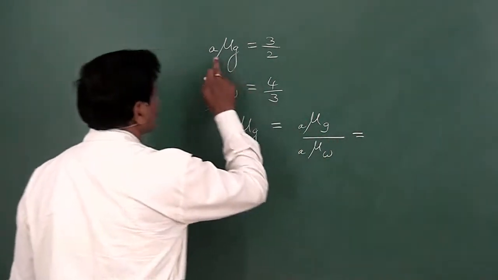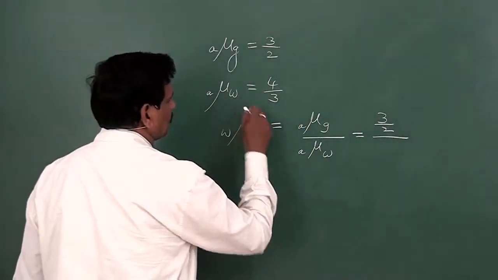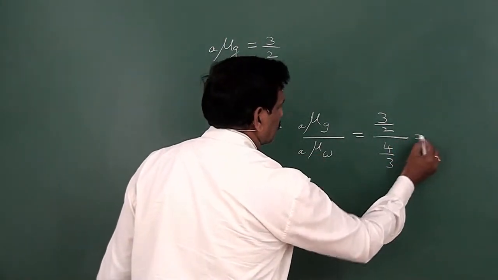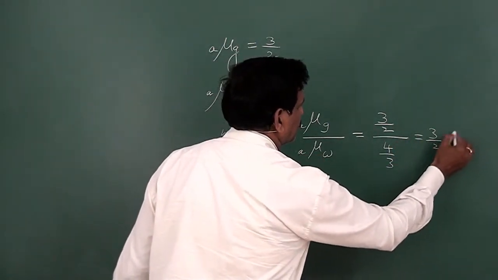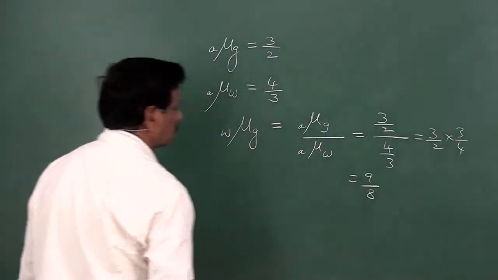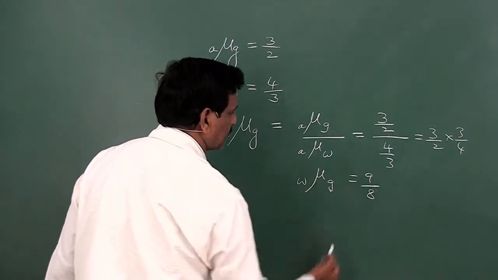Here this is given as 3/2 divided by 4/3. So this is 3/2 into 3/4, which is 9/8. So the refractive index of glass with respect to water is equal to 9/8.